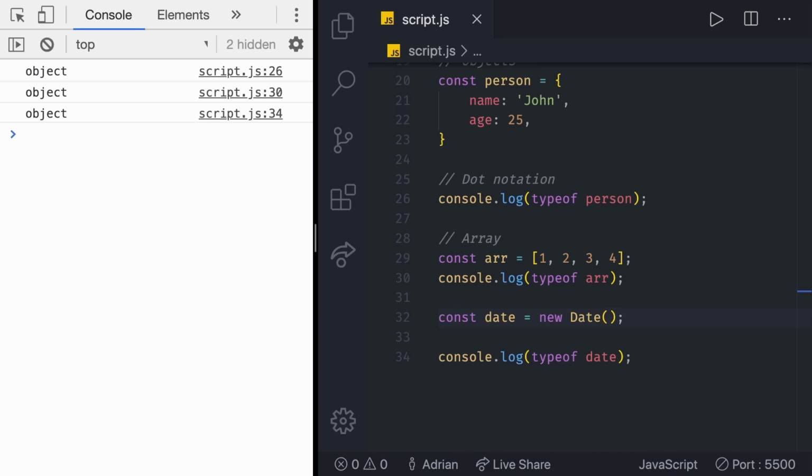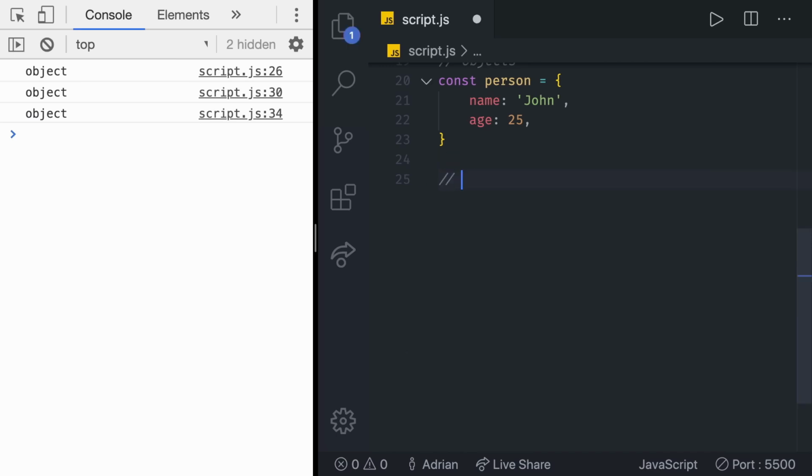We just went through all of the data types. There's only one more thing I'd like to let you know. In general programming, when it comes to data types, there are two types of programming languages: statically typed or dynamically typed languages. So we have statically typed languages and dynamically typed languages.